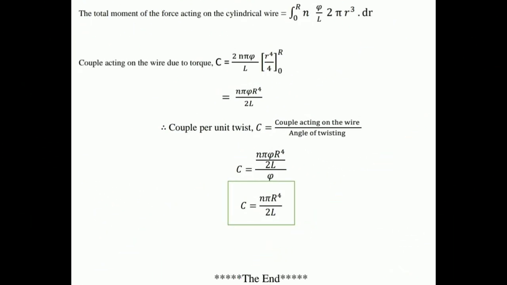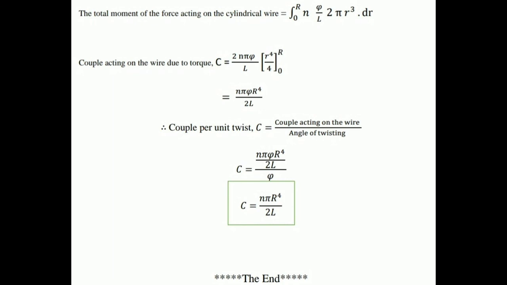Once we solve the integration, we finally get the couple acting on a wire due to torque, C equals N pi phi capital R raised to 4 divided by 2L.